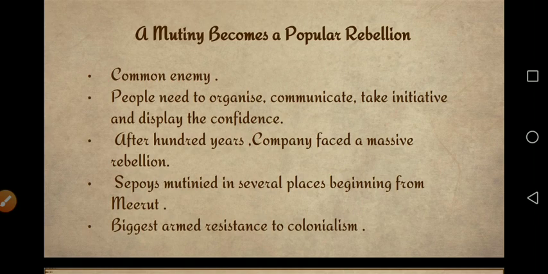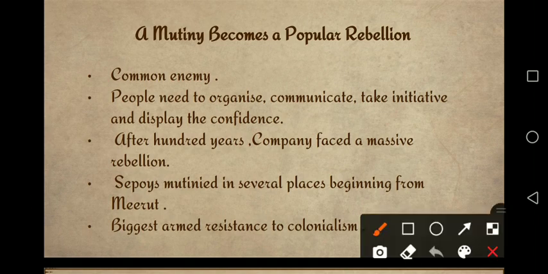As I have told you, what is mutiny? When the sepoys start rebelling against their officers, against their own people, this becomes mutiny. Because they have a common enemy, they were peasants and sepoys also, and from both sides they were angered with the Britishers, the British East India Company.